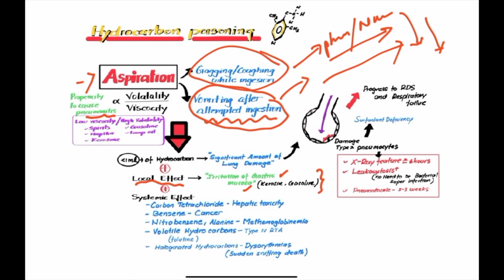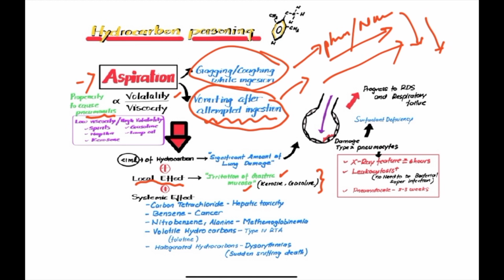The propensity, that means the tendency to cause this pneumonitis, depends on the physical and chemical characteristics of this hydrocarbon. If the hydrocarbon has high volatility, it can aromatize and enter the respiratory system easily. So that has high chances of causing pneumonitis.